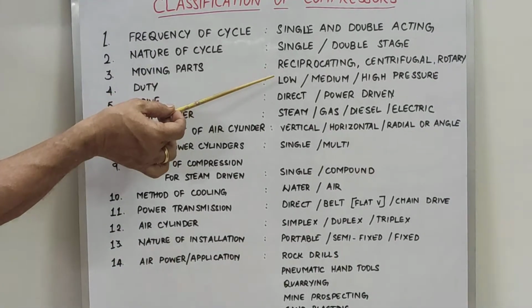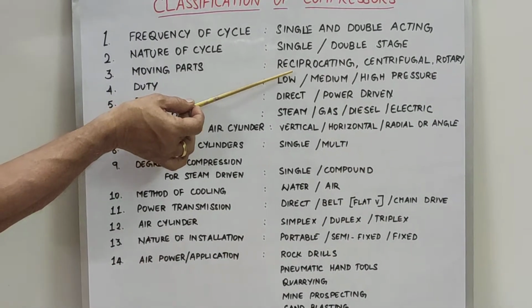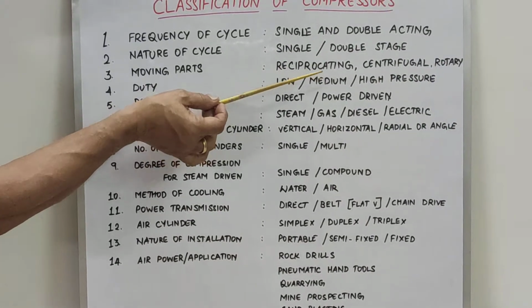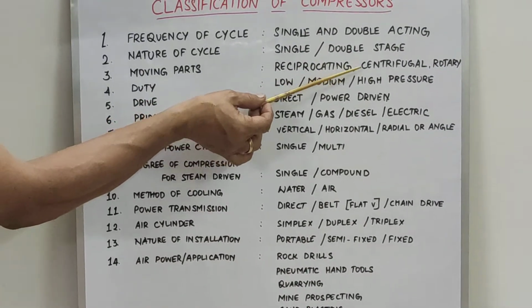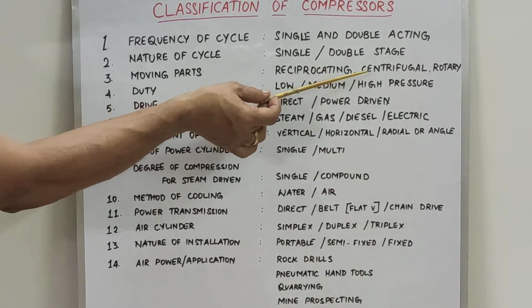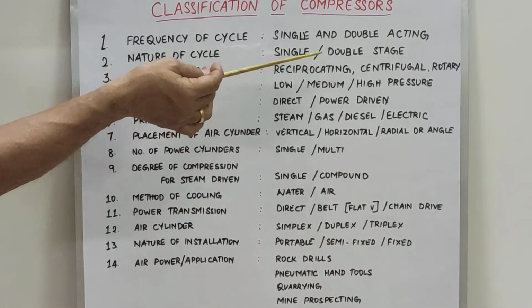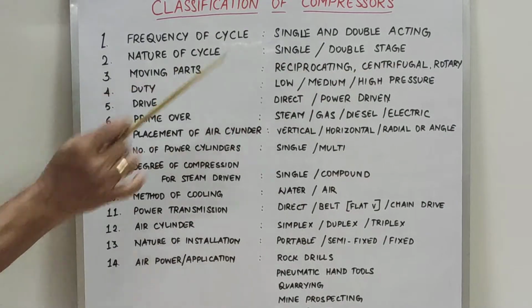Reciprocating compressors are normally used for normal high pressure and volume. When volume is very high, we'll go for centrifugal compressors with multiple stages, and rotary compressors are where the rotary vane and screw compressor come in the rotary category.